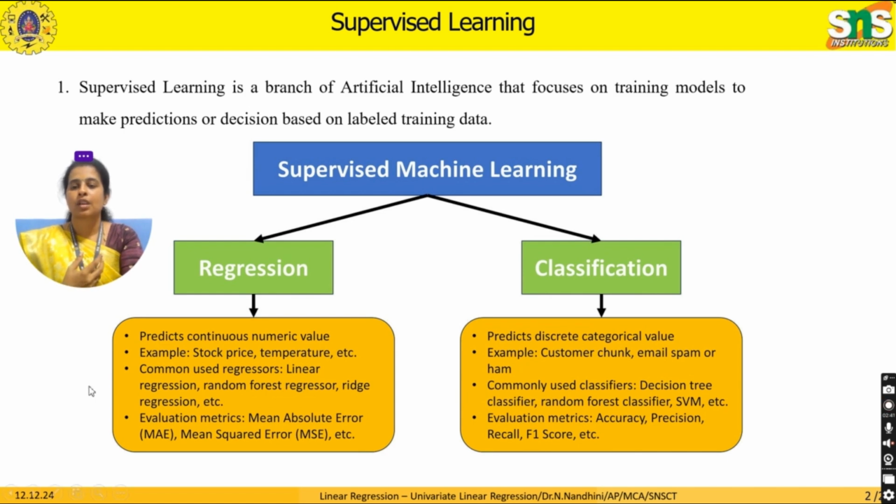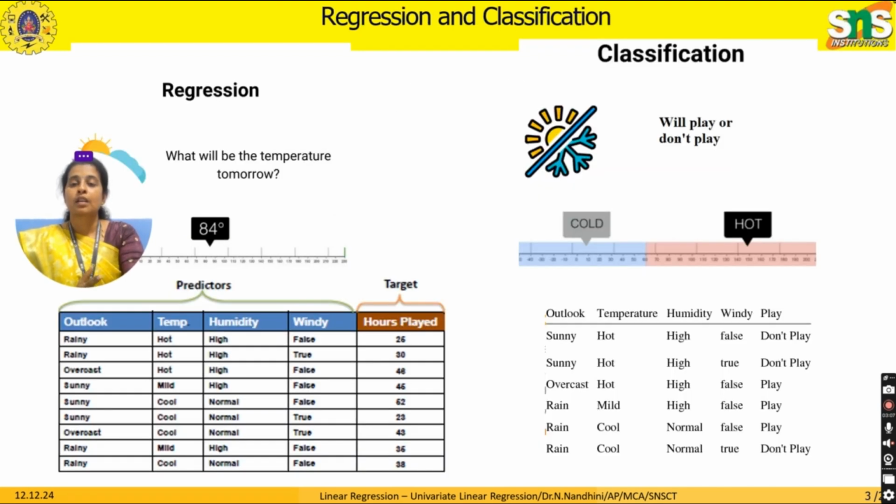Whenever we are going to take a decision of either this or that, you may prefer classification. In regression, if you want to find the accuracy, you use either mean absolute error or mean squared error as the evaluation metric. In classification, you use the confusion matrix to find out the accuracy of the predictions. Hope you understand where you must use regression and where you must use classification.